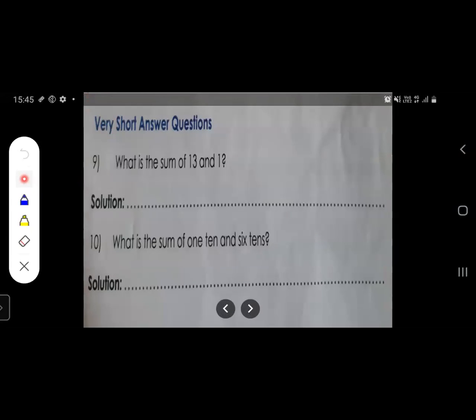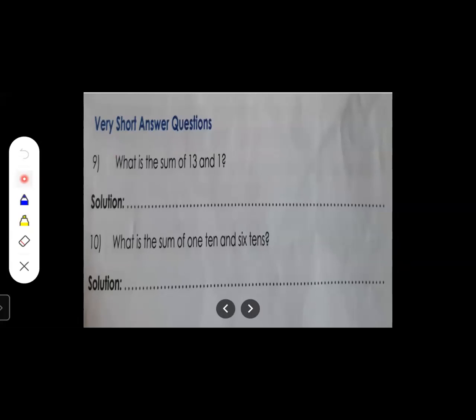What is given? Very short answer question. So let's read out the question. What is the sum of 13 and 1?